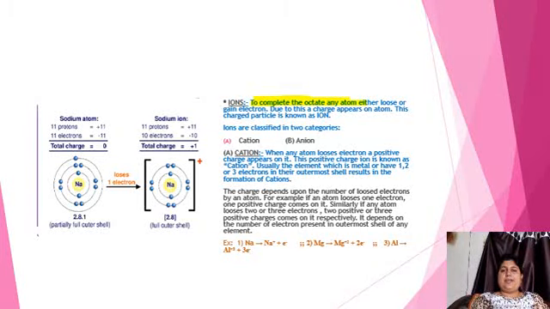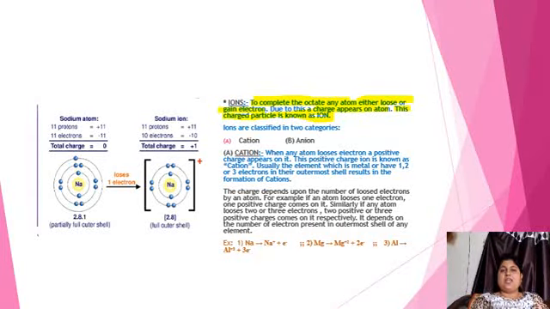Now to complete an octet, an atom either has to lose or gain electrons. या तो वो electron lose करता है या electron gain करता है. Due to this, either by losing or by gaining electrons, a charge appears on the atom. Atom पे charge आ जाता है, and this charged particle is known as an ion.